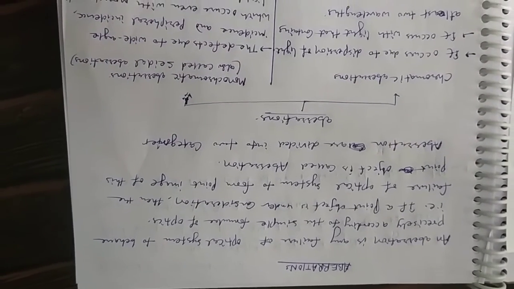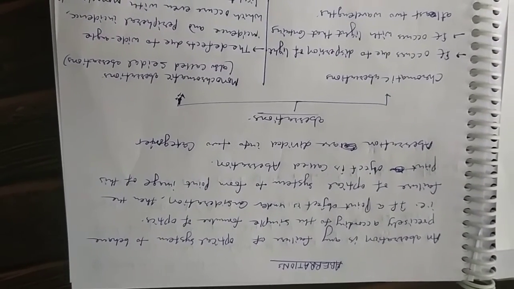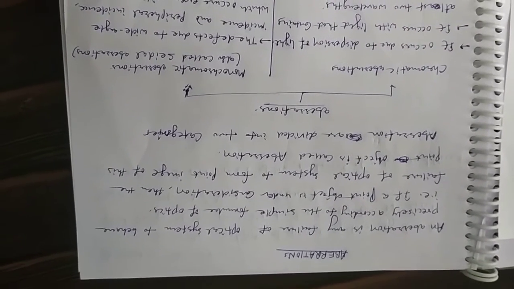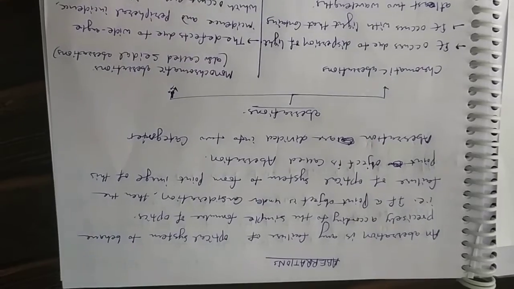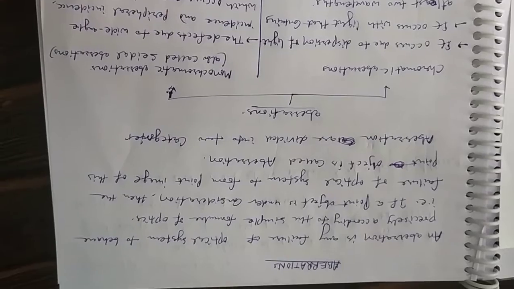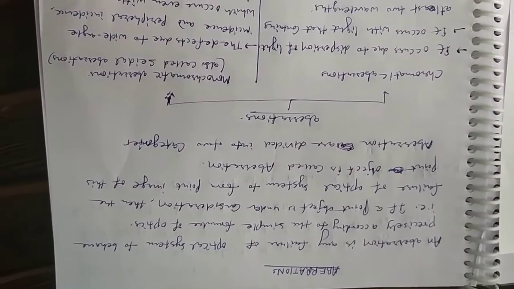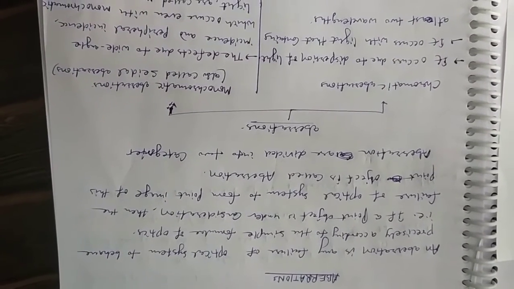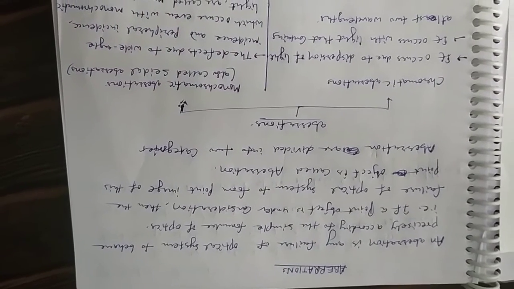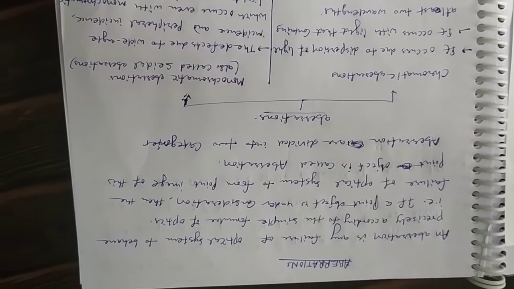Here optical system means the lens. It may be lens, it may be mirror, and the combination of lenses. But in this discussion, we are limited to lenses only. So aberration means if the optical system behaves abnormally, then we call it aberration behavior of an optical system.